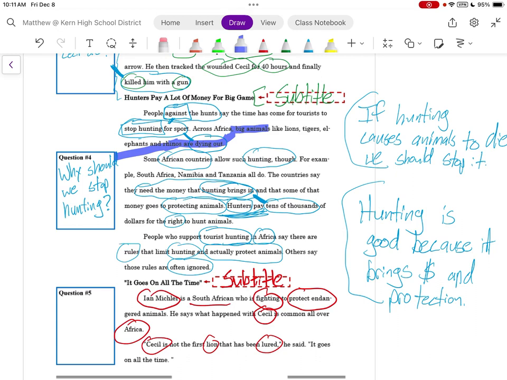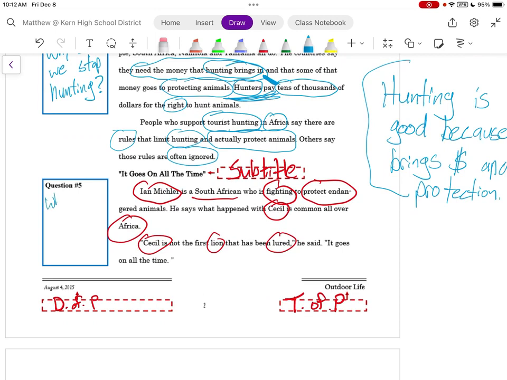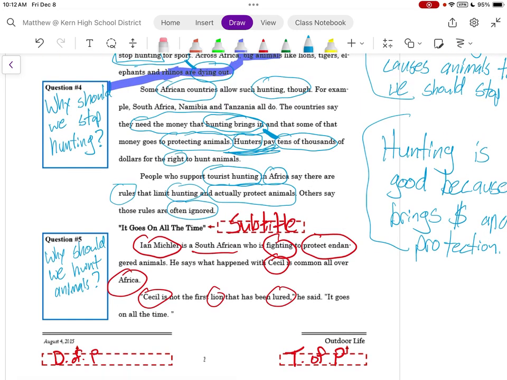Now let's see if I can flip this question. Why should we hunt animals? It's very important to be able to argue from both sides of this article, pros and cons, and to be able to realize and acknowledge there are two sides to every story.